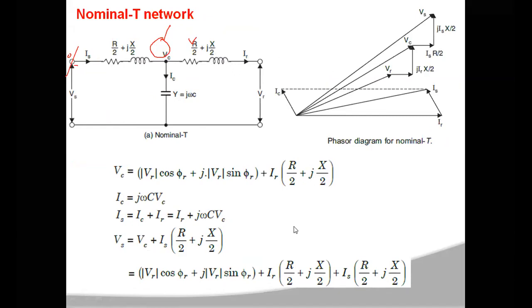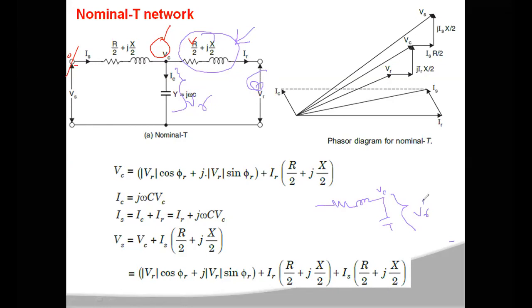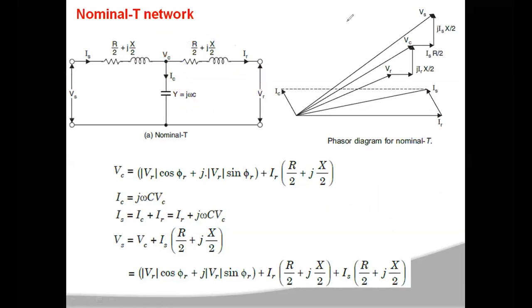Okay, this will be eliminated. So this VR will now be the voltage across the capacitance. When there is no load here, the effect of this impedance will be neglected, so the network will become like this. Now this VC and VR will both be the same under no load condition. So the no load voltage at the receiving end, which we represented with VR dash, is the voltage at the receiving end under no load conditions.